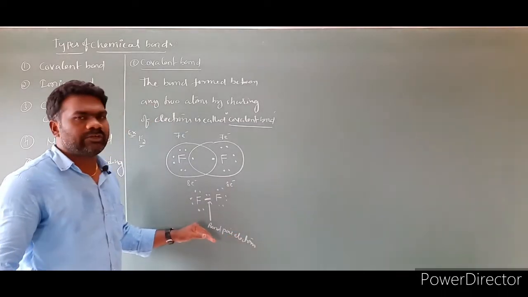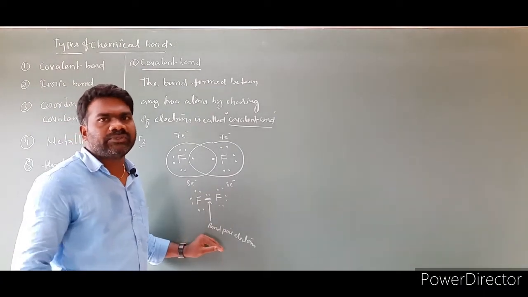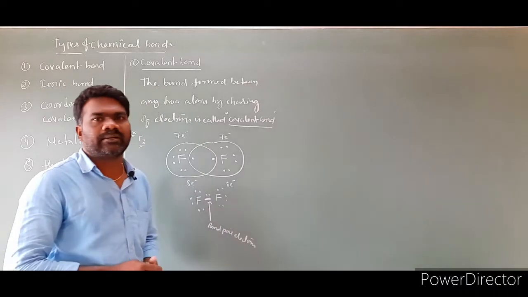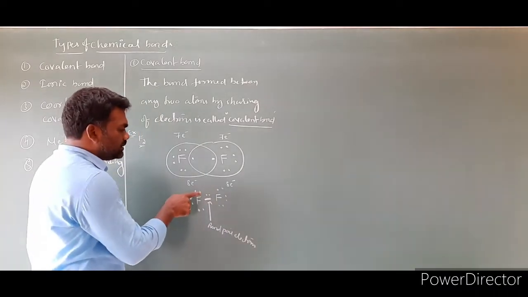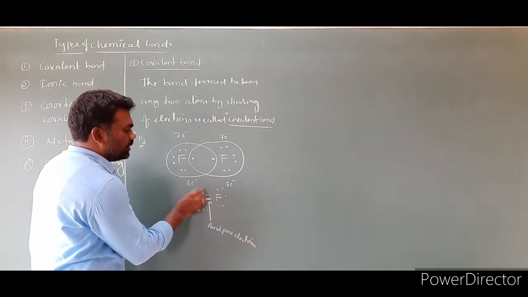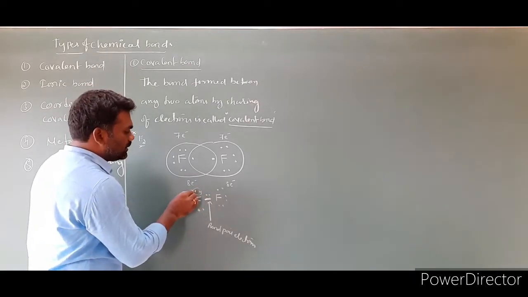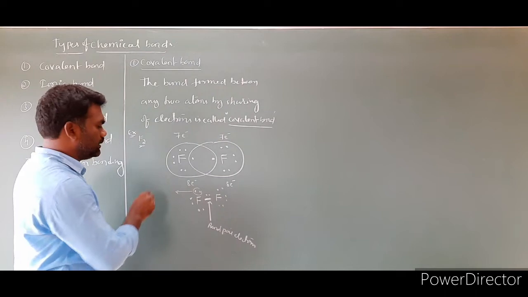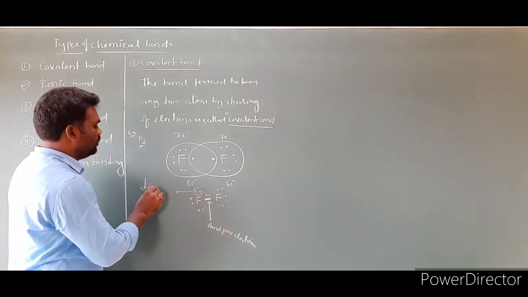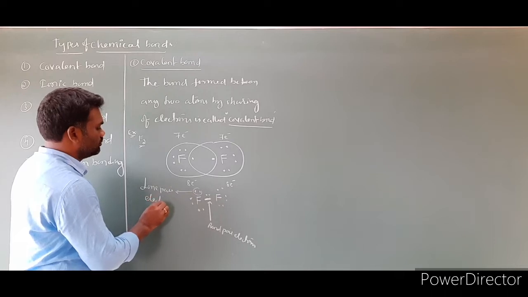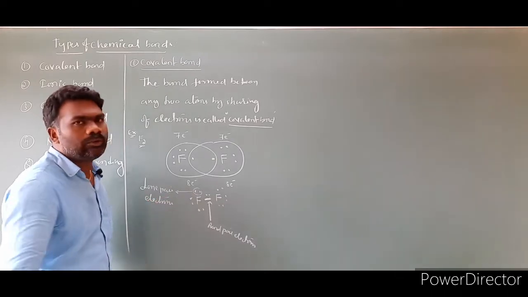Bond pair electrons are defined as the valence electrons which are involved in the bond formation. And the remaining electrons, taking 2 electrons as one pair, are not involved in the bonding. These are called lone pair electrons.